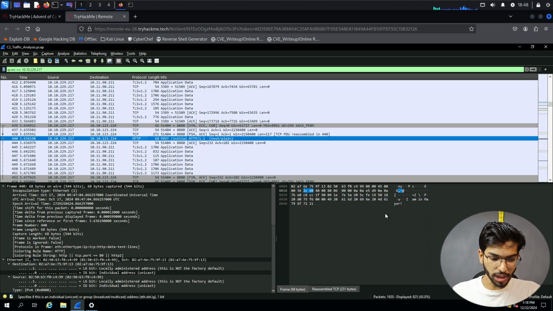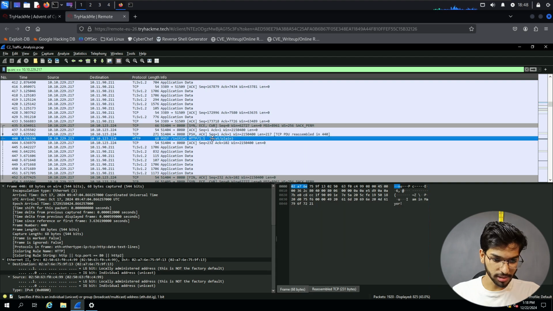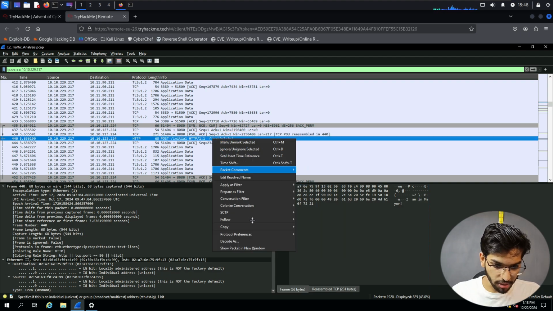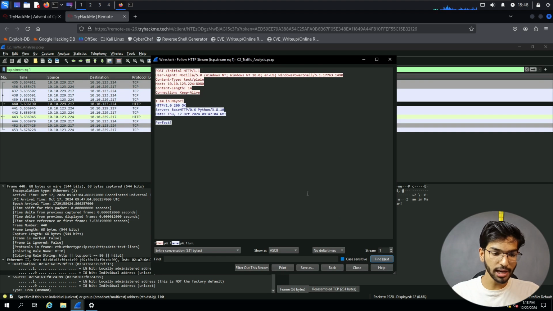Now to look at a more detailed version of this, let's just click on this. What happened to my cursor? Okay, and then click on follow, and then HTTP stream. That's going to give the complete flow of how that tool was communicating between the computer, the beacon, and the server here, the C2 server.